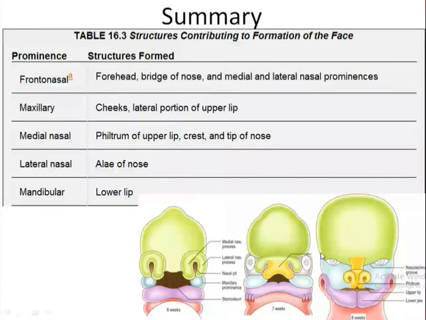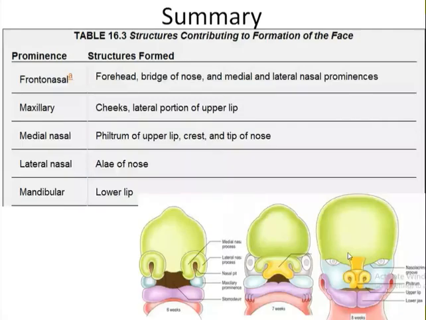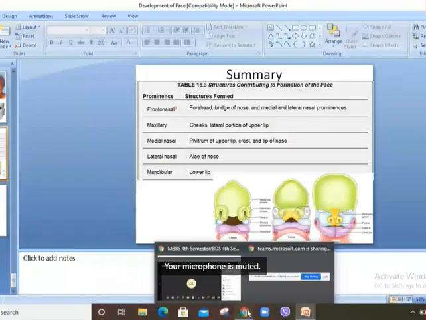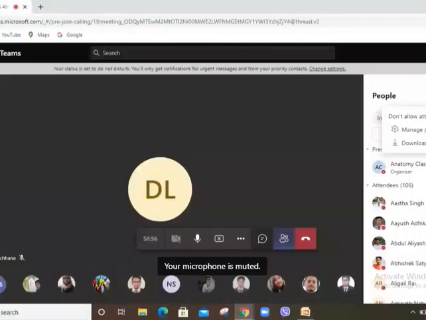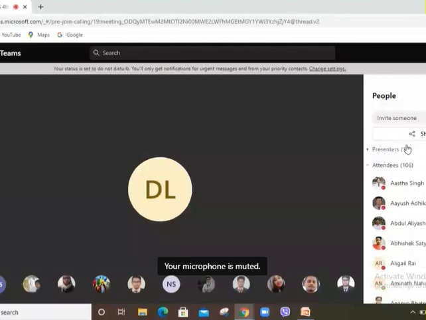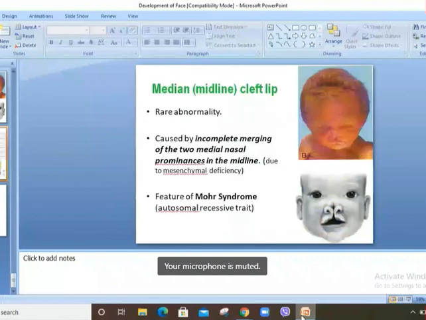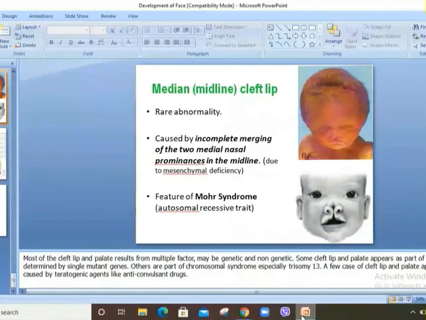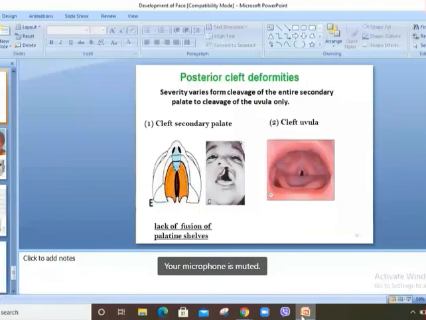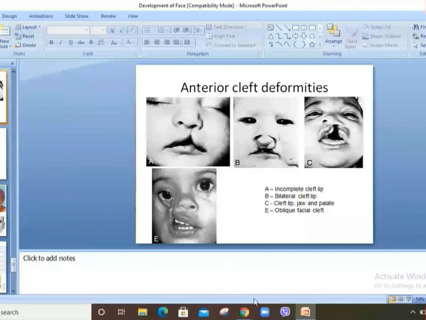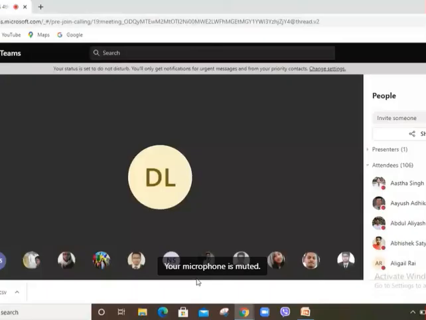Any confusion? Do I need to repeat any part? Let's have your attendance. Any confusion? Are you people there? Are you even there or are you already asleep? Okay, I hope you people are clear then.